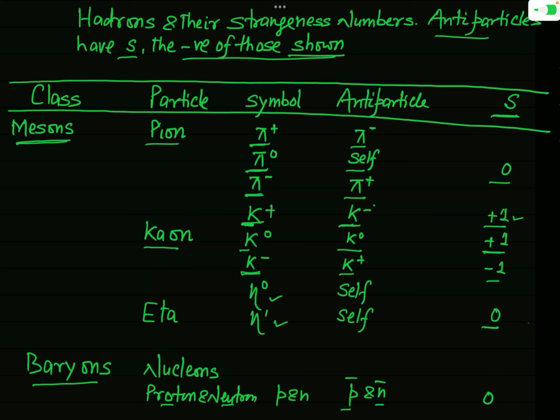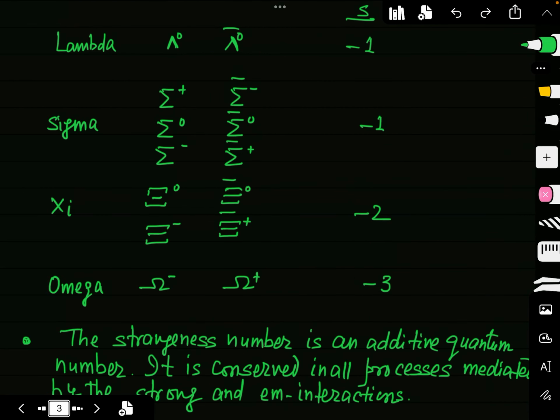Both proton and neutron have strangeness number 0, and their antiparticles will also have strangeness number 0, because minus has no significance before 0. So the nucleons and antinucleons both have strangeness number 0. Have you learnt it? Definitely you have.